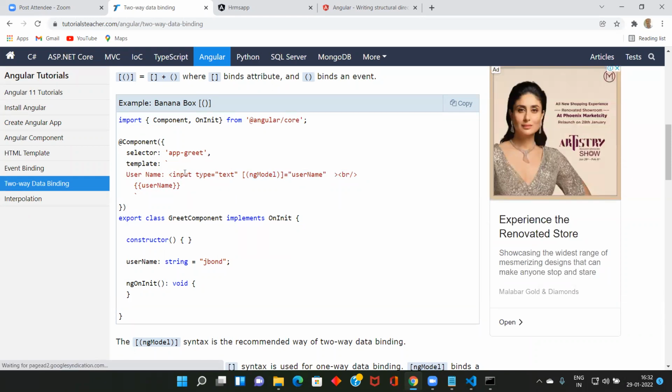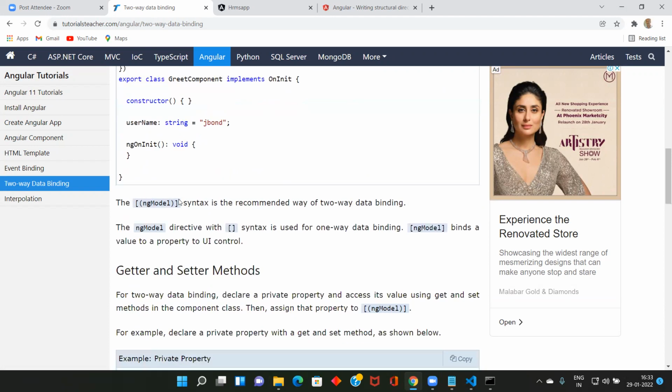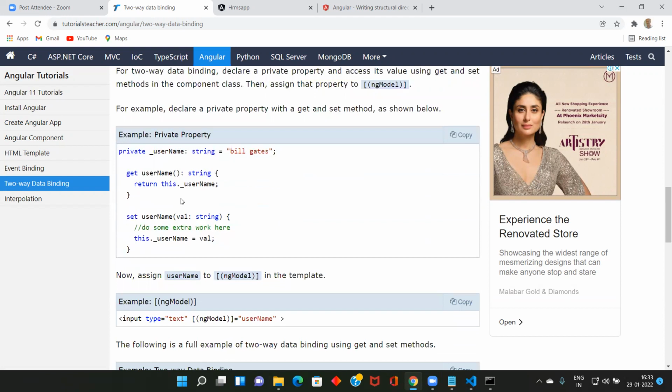What does this do? It will create one text box. Whenever you enter something into it, it will come here as the username, and the username will get displayed. Either you can have this or you can have a getter and setter method, like in a model.